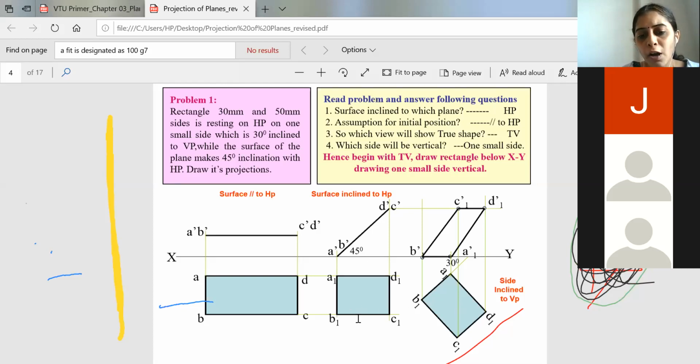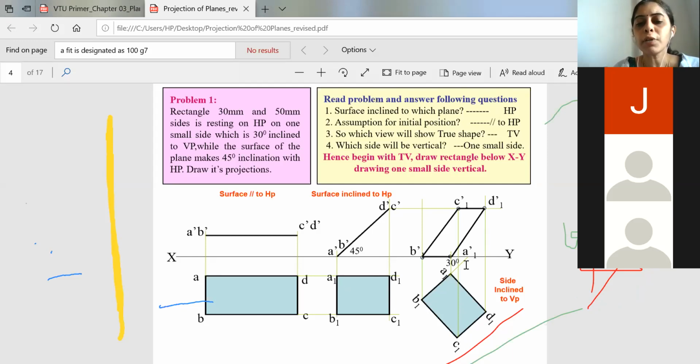So you will measure now from B1 to C1 what is this distance using the compass, and keeping the compass at this point you will cut an arc. And similarly from A1 to D1 you will measure what is the distance, it will be the same, and keeping the compass here you will cut an arc. Then you will join all the four sides. So that shows now the rectangular lamina which was having the apparent shape is now inclined 30 degrees to VP.